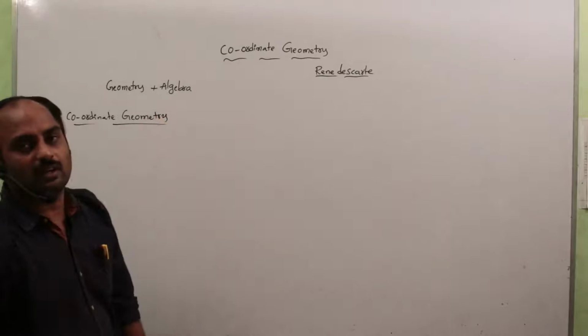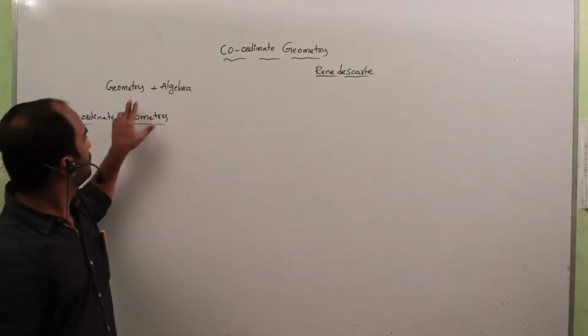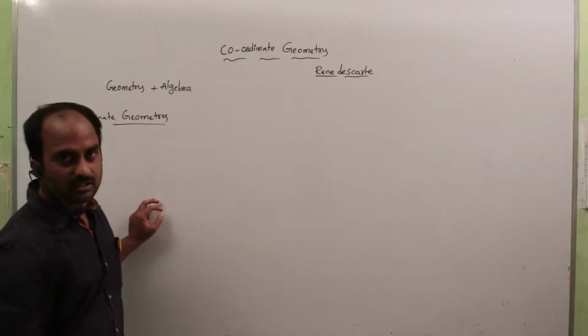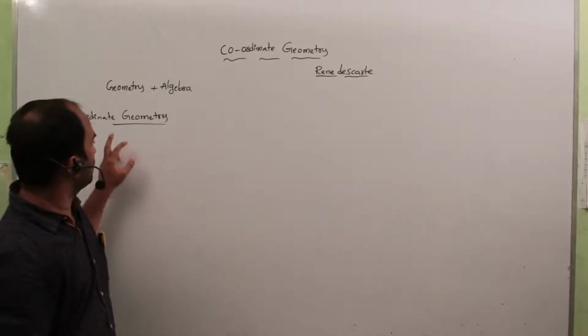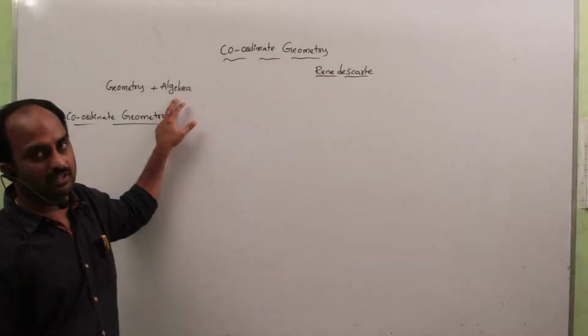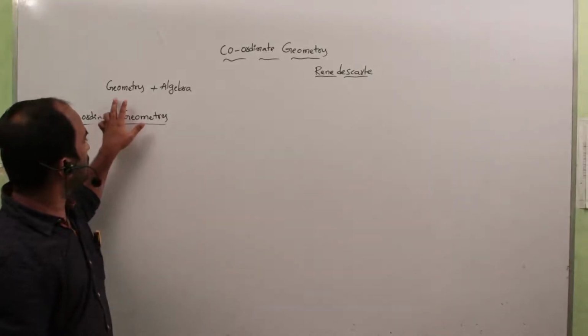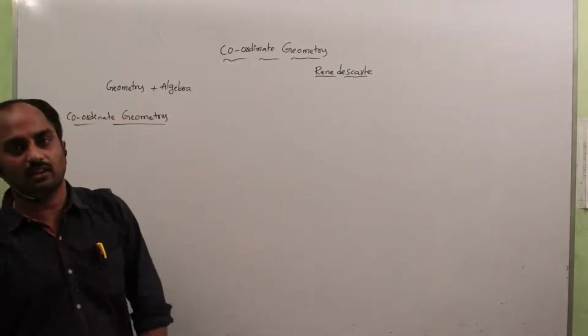Coordinate geometry is a branch of mathematics which describes geometrical figures with the help of principles of algebra. Simply we say that coordinate geometry is nothing but geometry plus algebra.